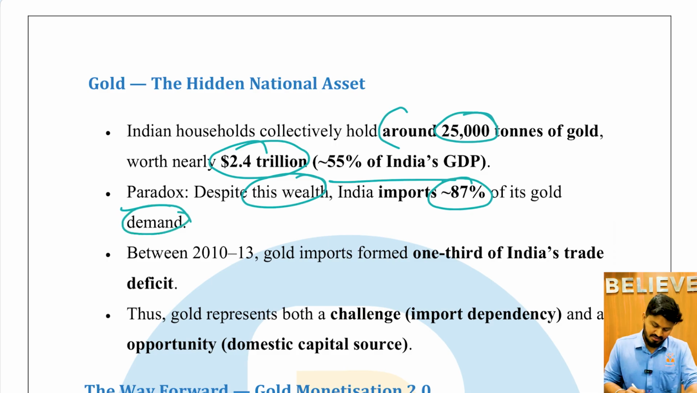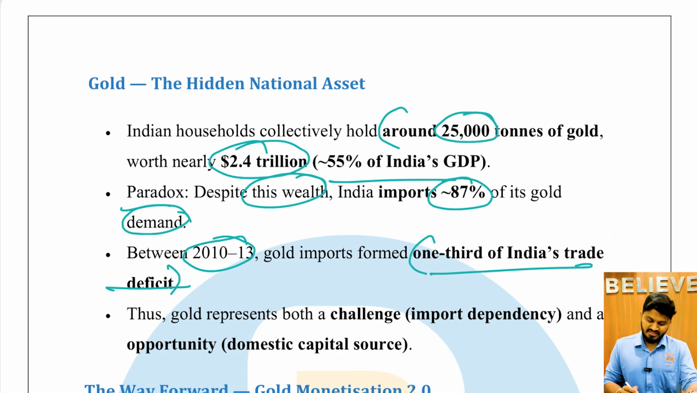That is a paradox. Between 2010 and 2013, gold imports formed one third of India's trade deficit. Despite having so much gold at the domestic level, we are still importing gold. Thus, gold represents both a challenge, that is the import dependency, and an opportunity, that is a domestic capital resource.